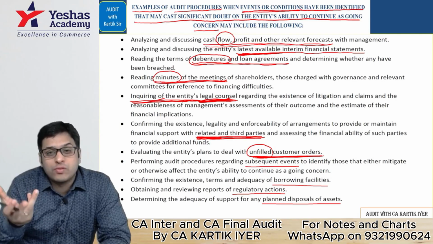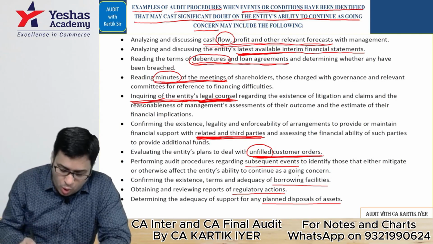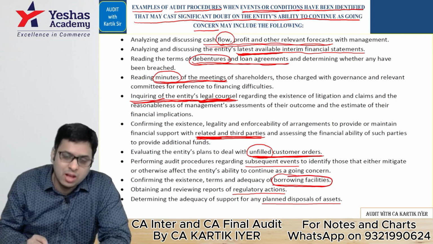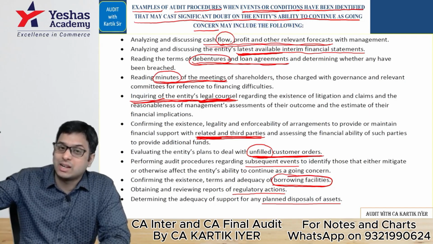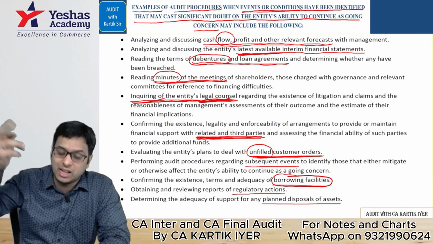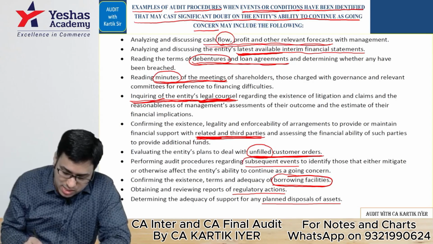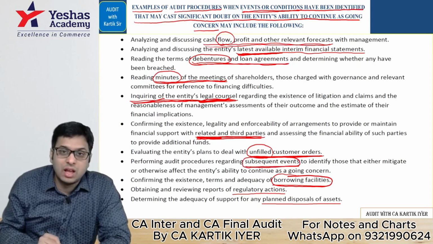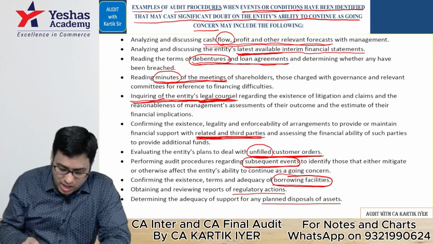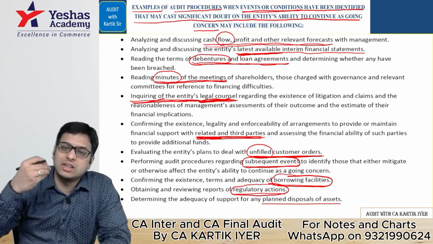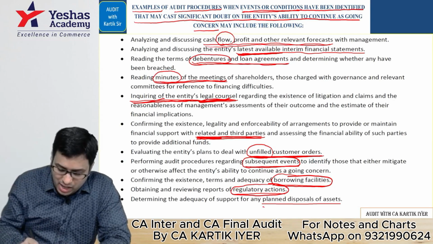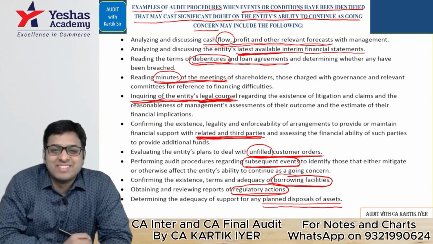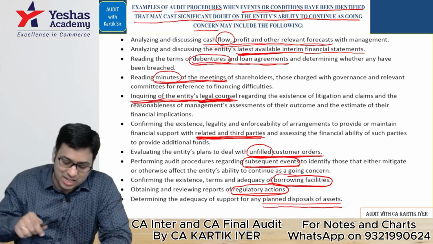Boy two's father tells him that if you have taken borrowing from the bank and you are doing this time pass, so that is your borrowing facilities. Boy three's father tells him two things. Remember, 2 points are here. You meet me later and I'll take action. You meet me later means subsequent events, and regulatory action. Regulatory action is action basically. Boy four's father kicks him in the river only. That is planned disposal of assets. Like that, the points will go.